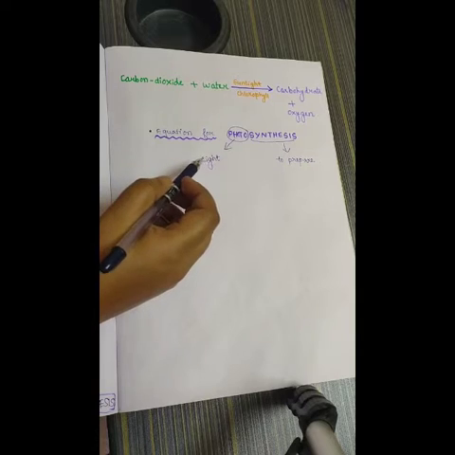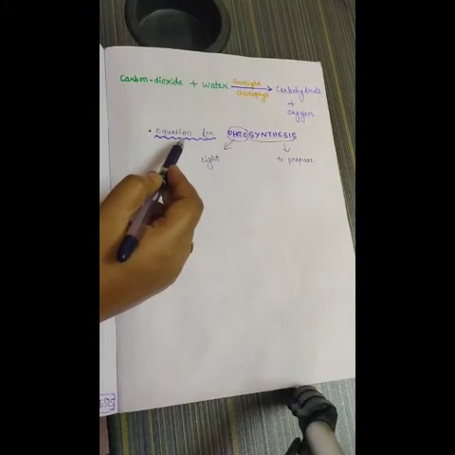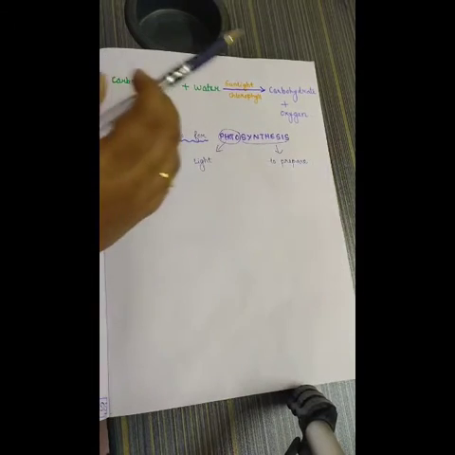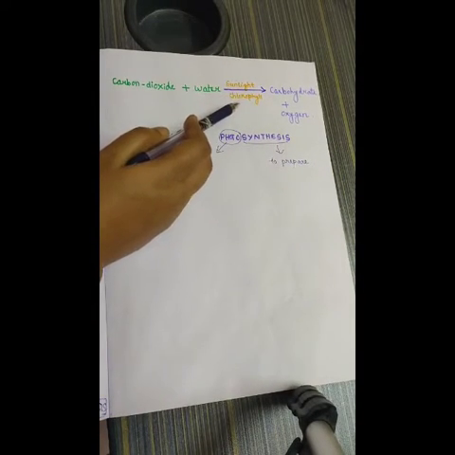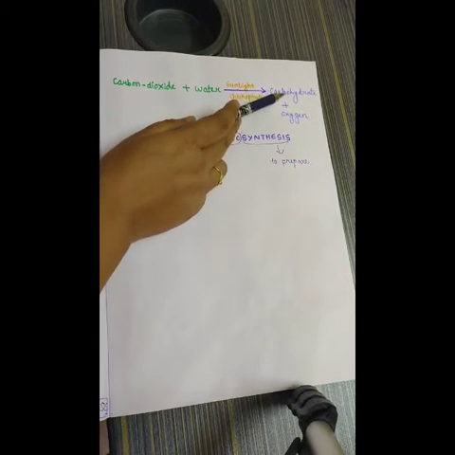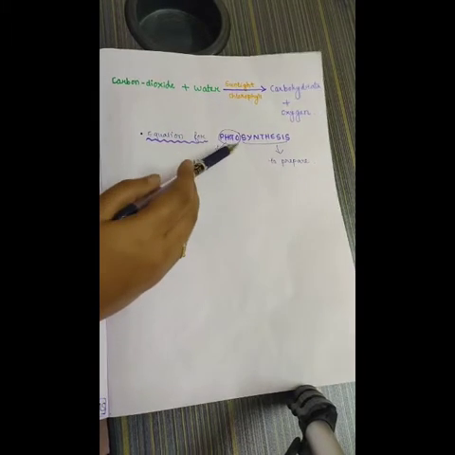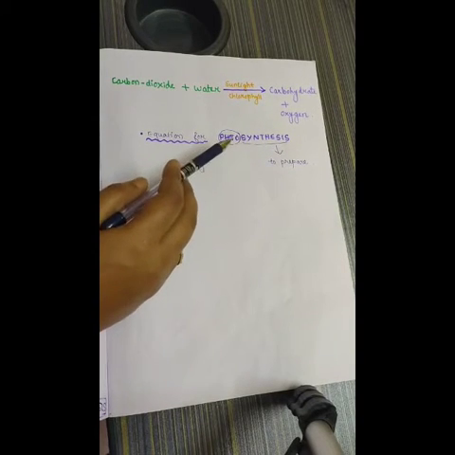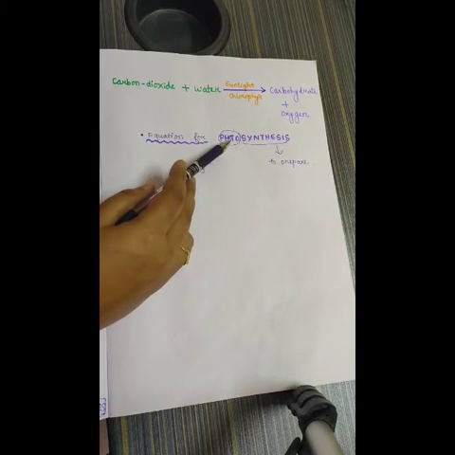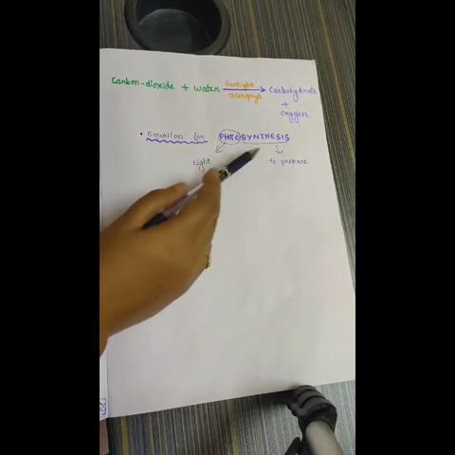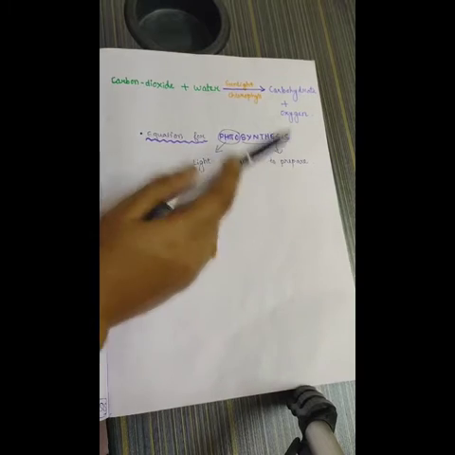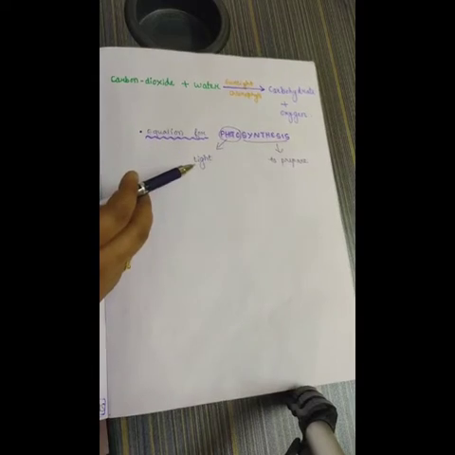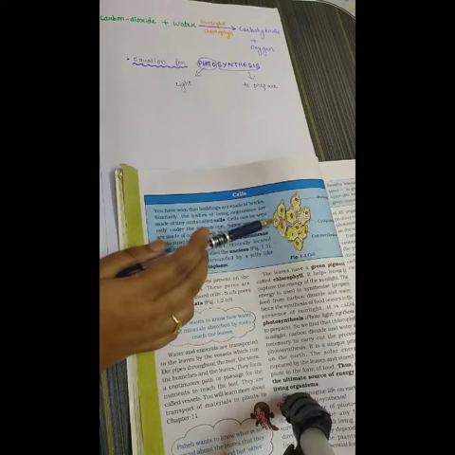We can represent this whole process in an equation as carbon dioxide plus water in presence of sunlight and chlorophyll gives us carbohydrate and oxygen. The name photosynthesis is given to this process because it takes place in the presence of sunlight. That is, photo means light and synthesis means to prepare. So this was about the process of photosynthesis.